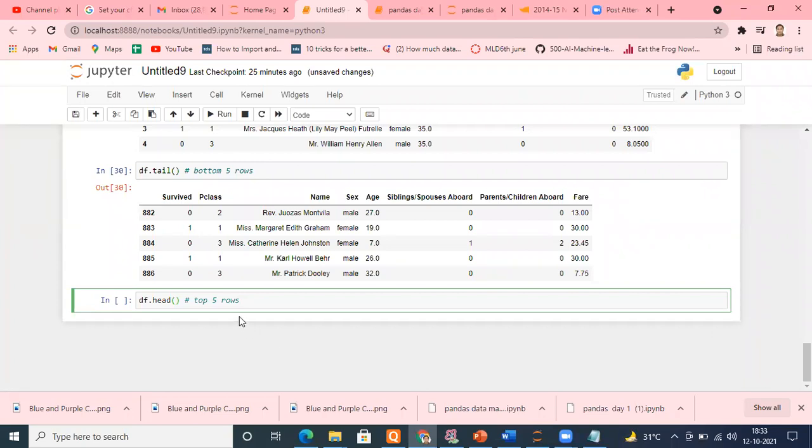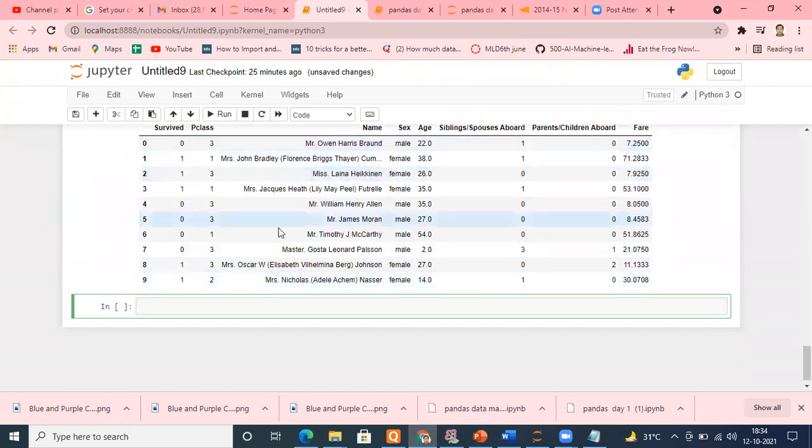For example, I need the top 10 rows, so I put 10 here and execute it. I'll get 10 rows. Similarly, for the bottom 10 rows, in the tail function just put the argument 10. I hope it is okay.